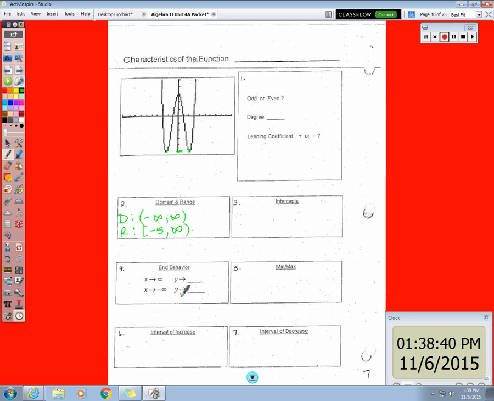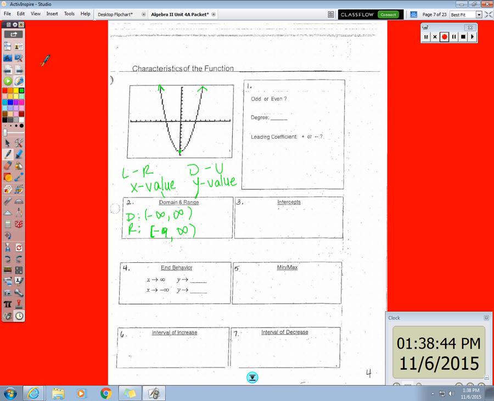Okay, now we're going to talk about end behavior. So go back to page 4. Okay, well the first thing that you need to know is what this means. x arrow infinity. Well, we all know what x means, the x-axis. This means x approaches infinity. Well, if they tell you that if you're on the x-axis, you need to approach or go to positive infinity, which direction are they telling you to go?